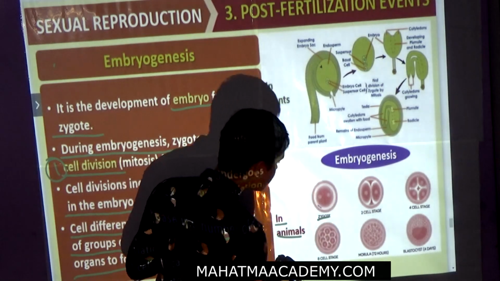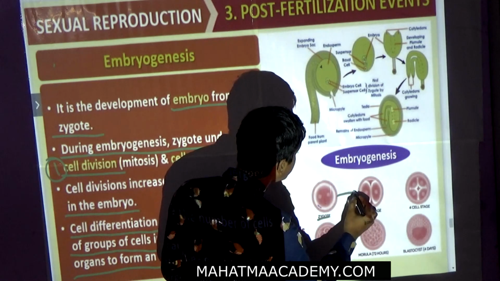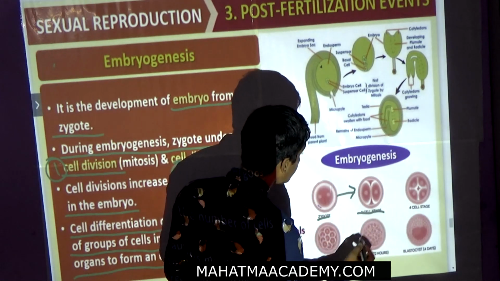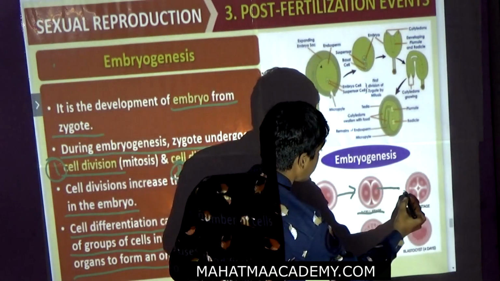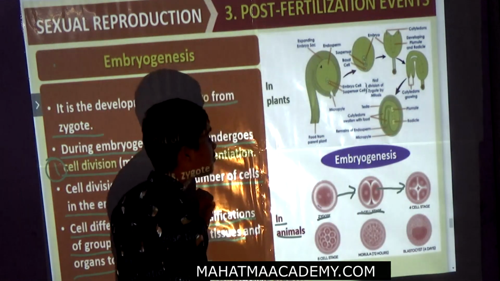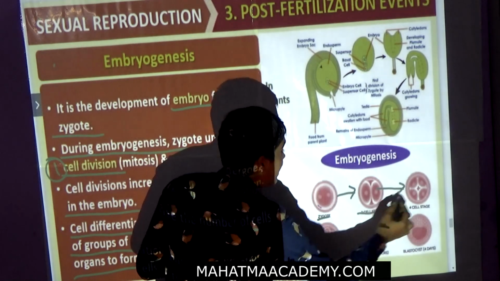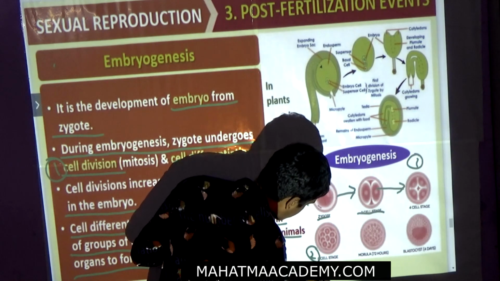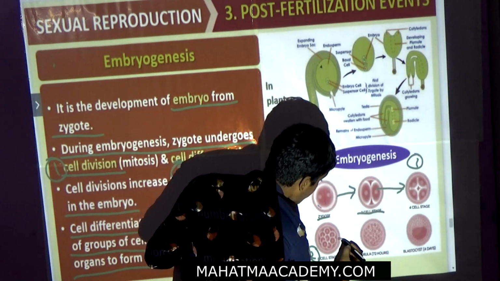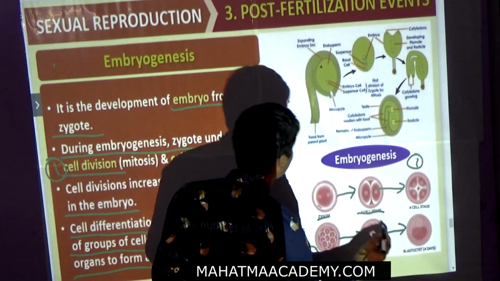Zygote. The zygote will undergo cleavage to form a two-cell stage. From the two-cell stage it goes to the four-cell stage. From the four-cell stage it will go to the eight-cell stage. It is one, it is two, you can say. And from the eight-cell stage it will form the morula and then the blastocyst.